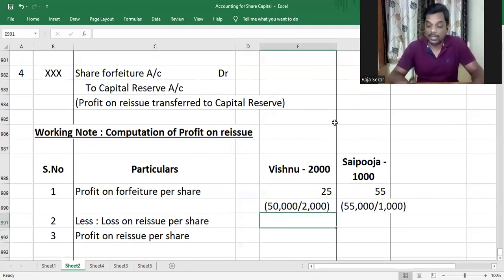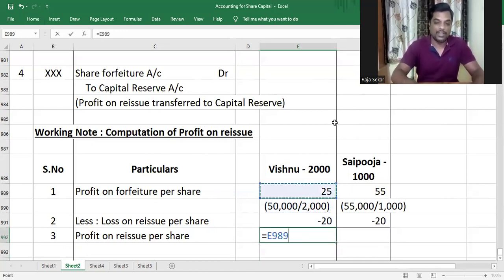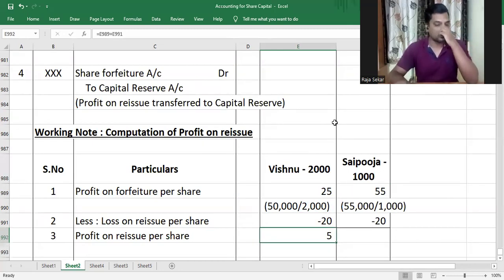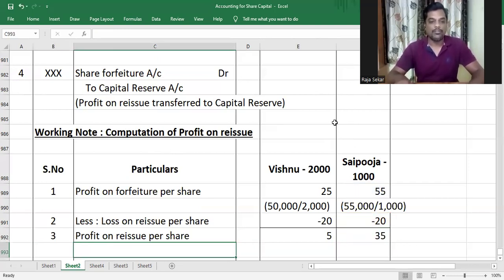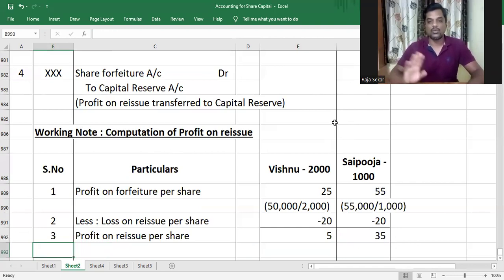Now, what is the loss on reissue per share? The loss on reissue is 20 on all the shares that we reissue. Am I right or not, my dear children? What is the profit on reissue per share for both of these people? For Vishnu Kant's shares, it is 25 rupees, the profit he had, minus the 20 rupees loss on reissue, which is 5 rupees. And for Sai Puja, it is 55 minus 20, which is 35. Understood or not, my dear children? That is the profit on reissue per share on the shares of Vishnu and Sai Puja.